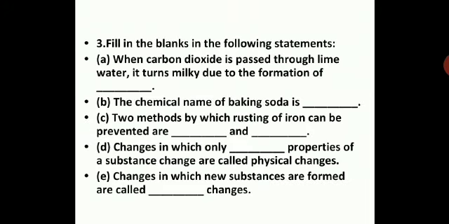Next, we will go for filling the blanks in the following statements. You are going to write in the notebook the complete statement and underline the correct answer. You have to write the answer and underline it.